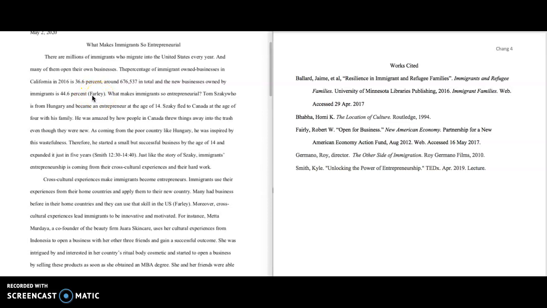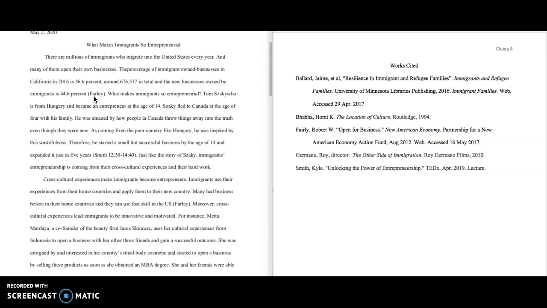Now I can see that this is a name with no page number. So that means that the source didn't have page numbers. If there are page numbers on your article or in your book, you use them. And if there aren't, you can't.